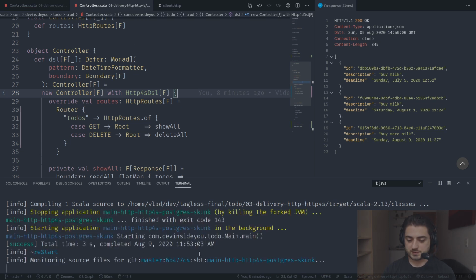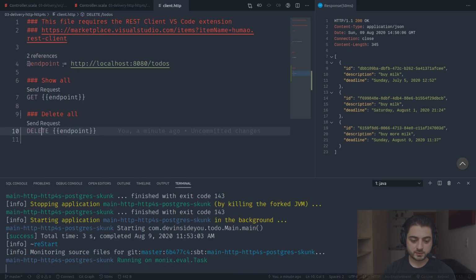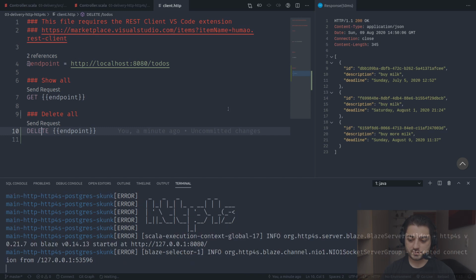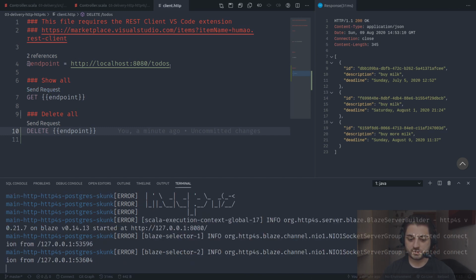Notice that because we're restarting the server, I can just go real quick over here and send the request, and it's going to work exactly the same as before. So it goes to slash to dos.